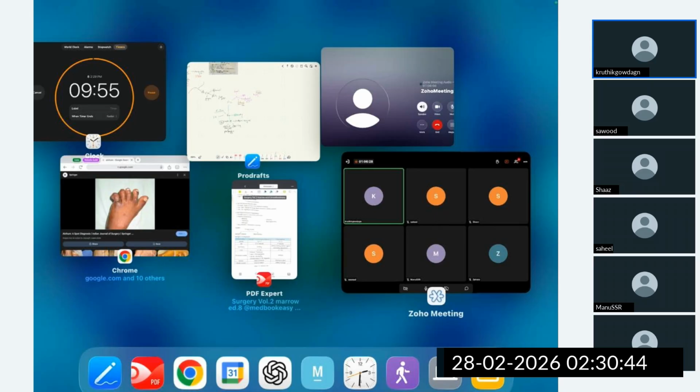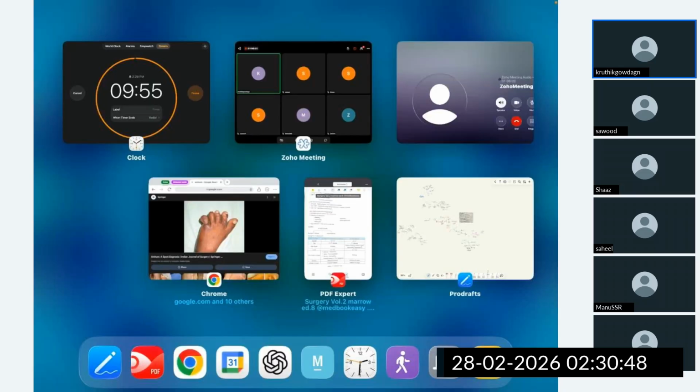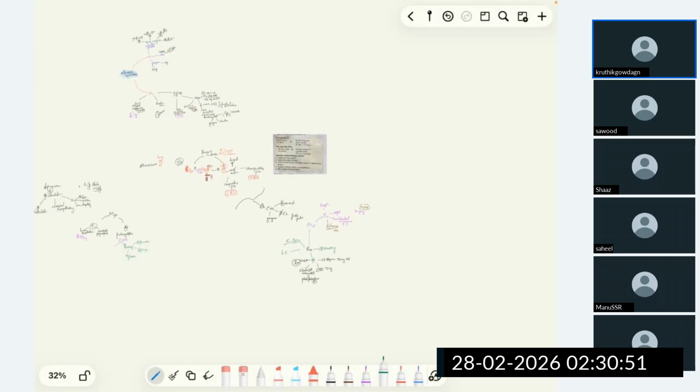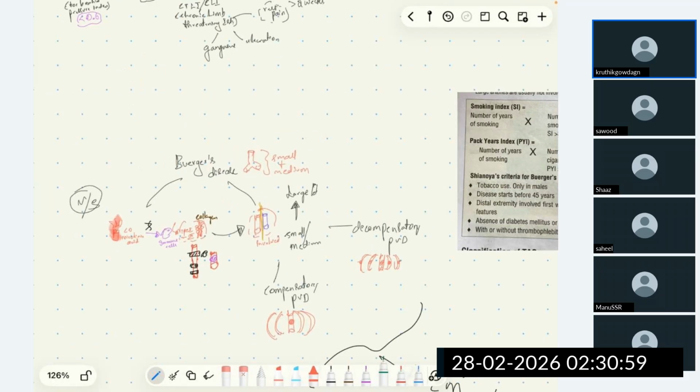First, let's discuss the definition of Buerger's disease. Buerger's disease is a disease seen in young patients, which is characterized by segmental, progressive, occlusive, inflammatory disease involving small and medium vessels with superficial thrombophlebitis.